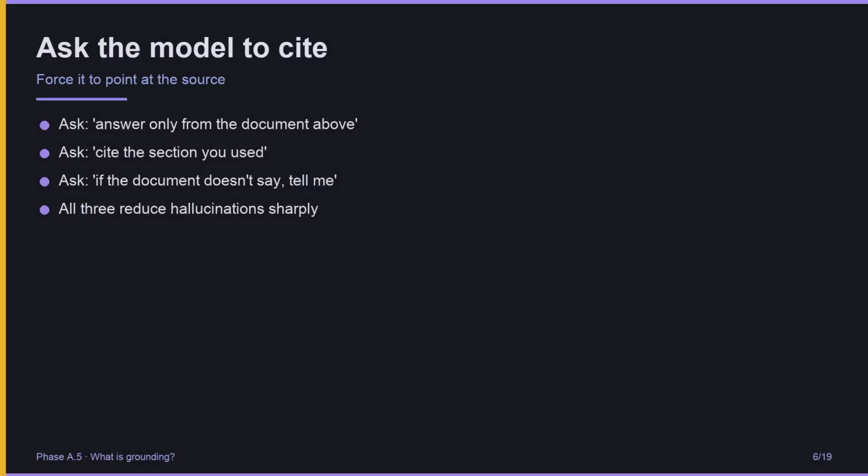Here is a powerful technique. Ask the model to cite its sources. Specifically, tell it, answer only from the document above. Cite the section you used. And if the document does not say, tell me. All 3 instructions reduce hallucinations sharply. The model is still predicting, but now it has to predict an answer that includes a citation back to the text you gave it. The constraint shapes the output.